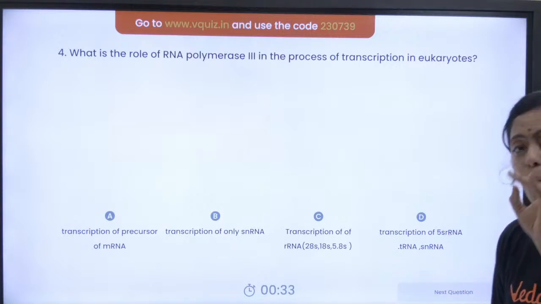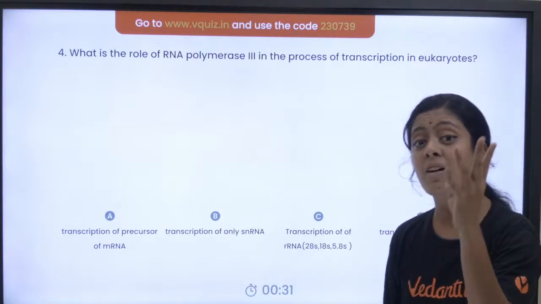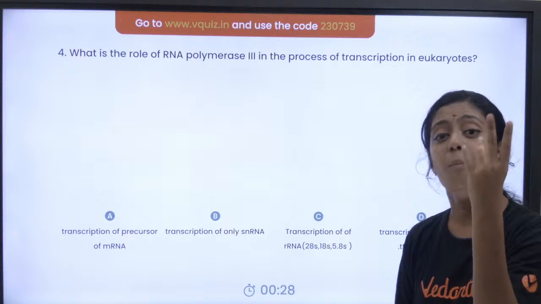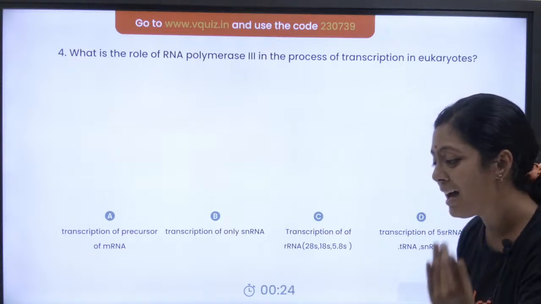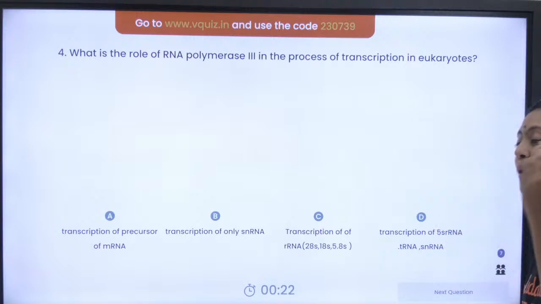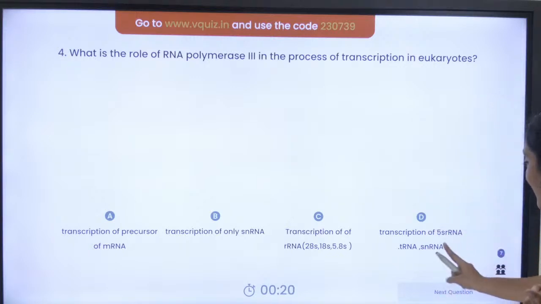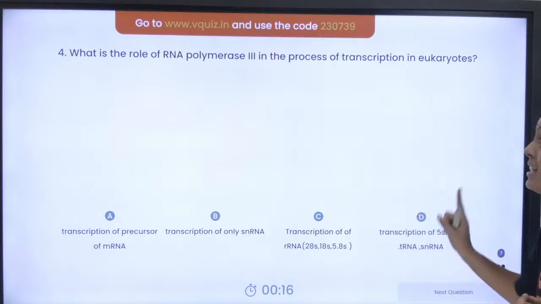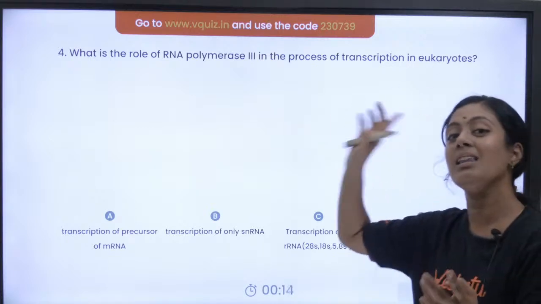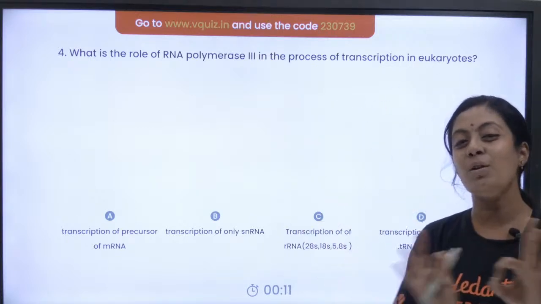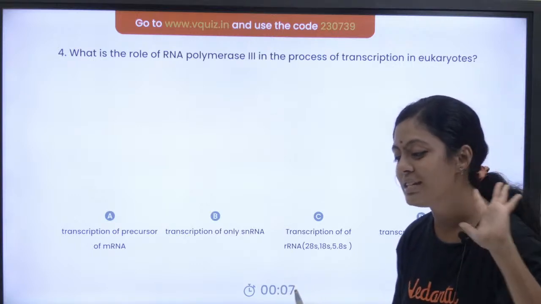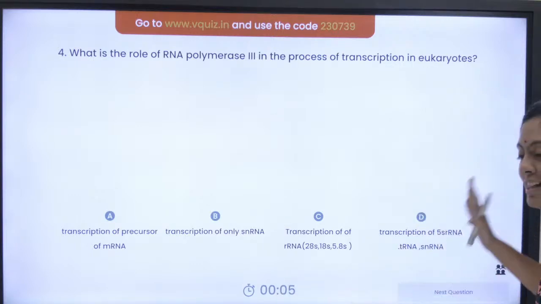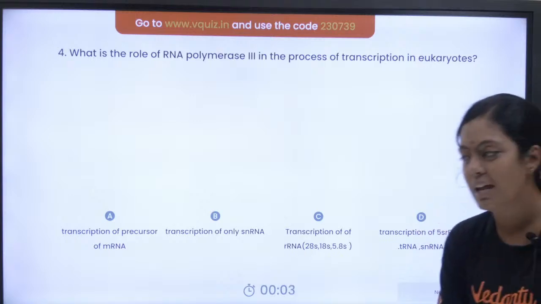So pol 1, pol 2, pol 3 irukku. Pol 1 will synthesize rRNA, pol 2 will synthesize mRNA, pol 3 will synthesize, pasangla. Yes, very good. Pol 3 will synthesize 5s rRNA, tRNA and snRNA. This is the enzyme that synthesizes all three. Don't forget this, it's a sure possible question in your NEET exam. So those of you who have answered D, excellent, very good.